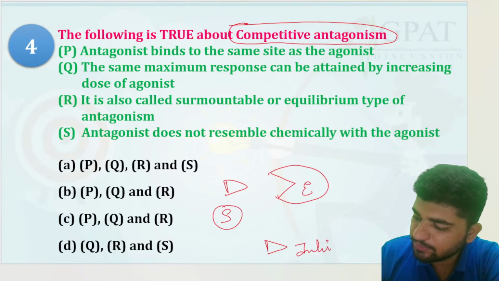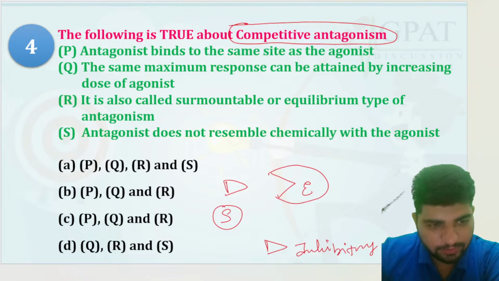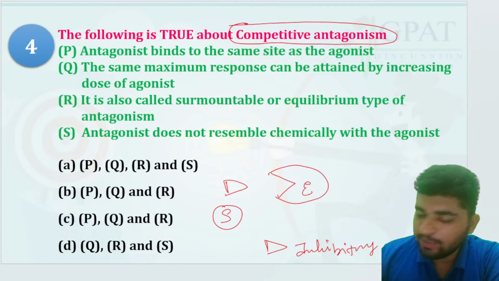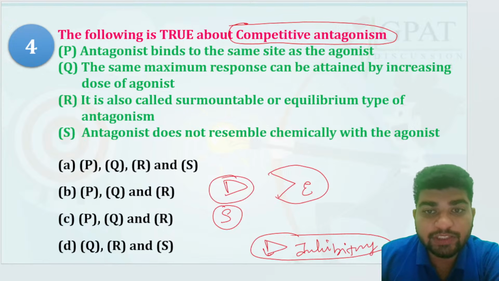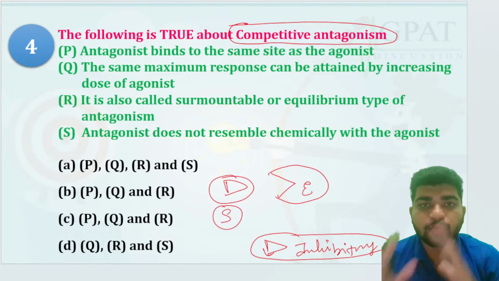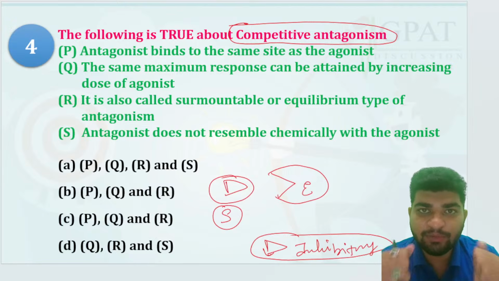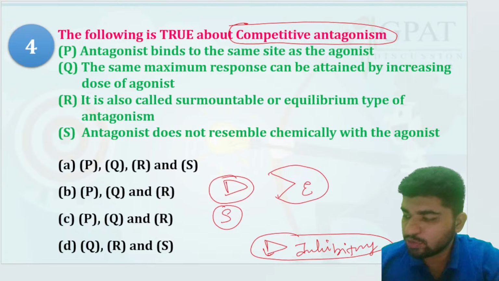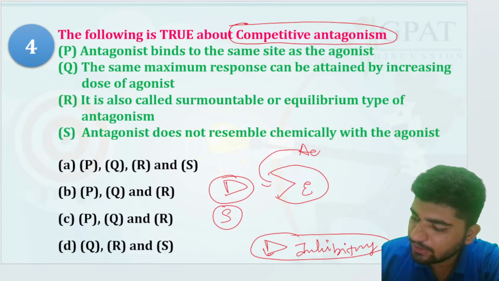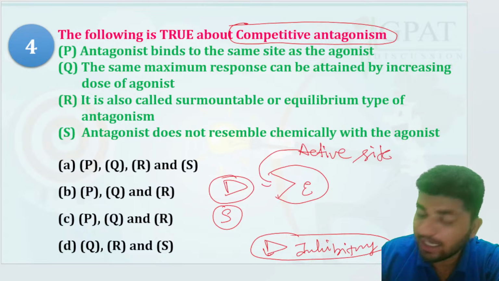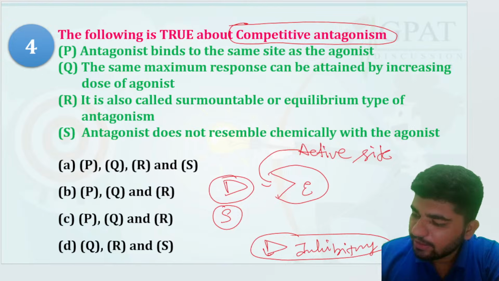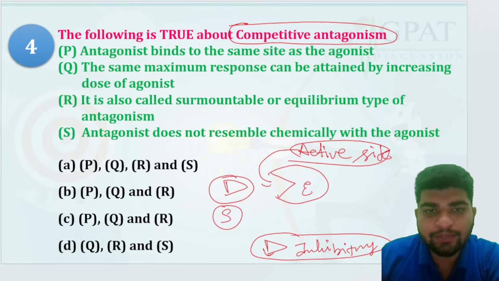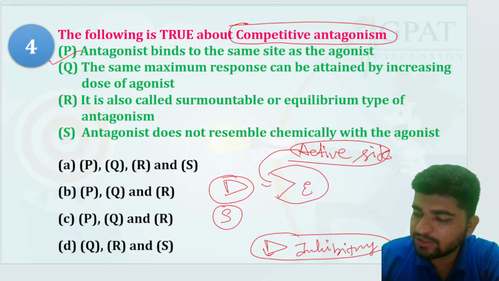The substrate and inhibitory drug both resemble each other in their structure, because both would have a similar structure to bind onto this active site, and they will compete with each other at the same site. That site is called the active site. So the antagonist binds to the same site of the agonist.